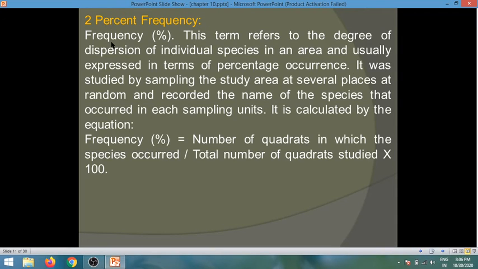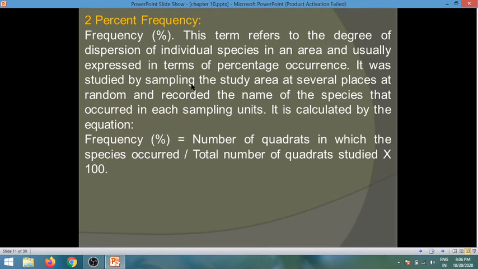Percent frequency. Frequency refers to the degree of dispersion of individual species in an area and is usually expressed in terms of percentage occurrence.